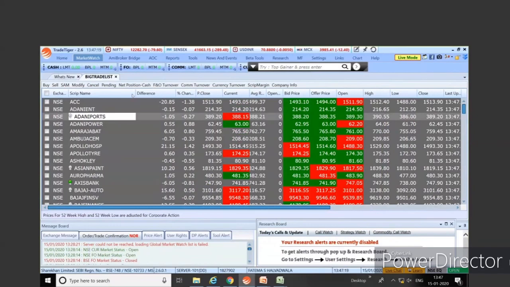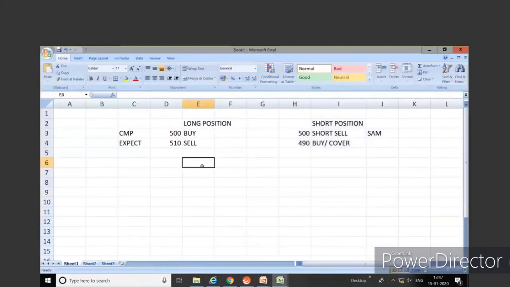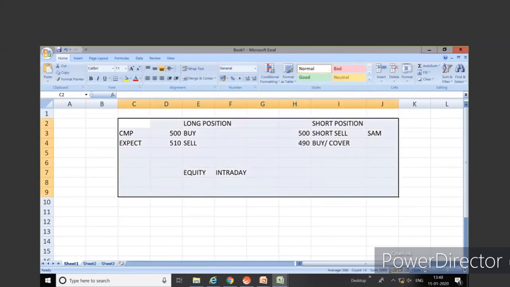Now, why am I covering this concept to you in this particular module is because in equity, short selling is completely an intraday concept. You cannot short sell for more than a day in equity. So any equity shares that you short sell, you will have to cover it before 3:15 or 3:30 on the same day itself before the markets close. Or it will go as per the auction settlement cycle. But in any case, you will not be able to take your short position for more than a day in equity. That is the reason why I have covered this particular concept in intraday trading module.